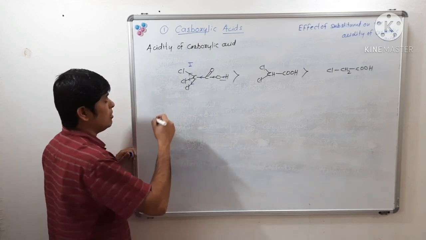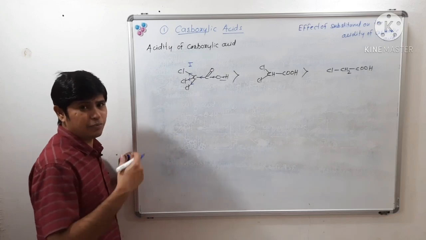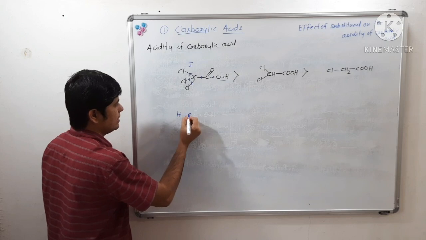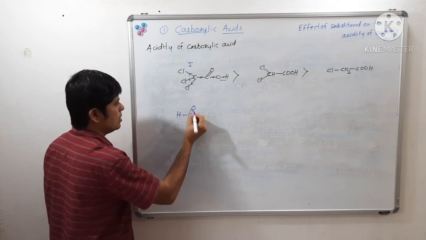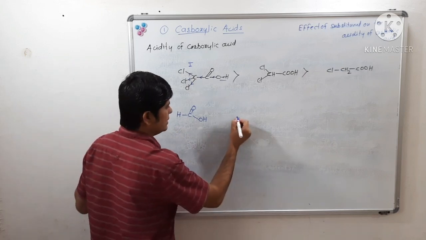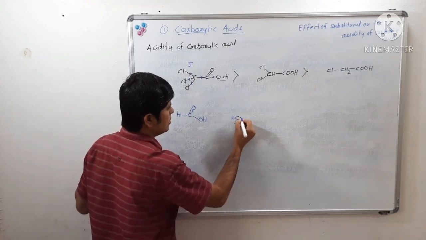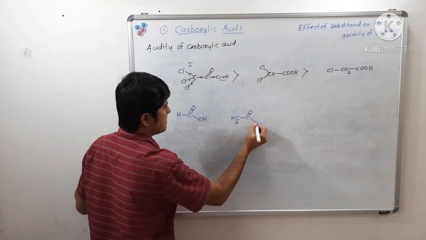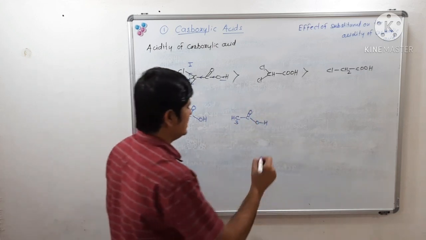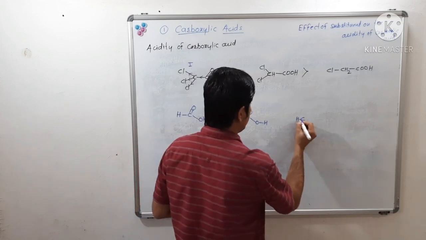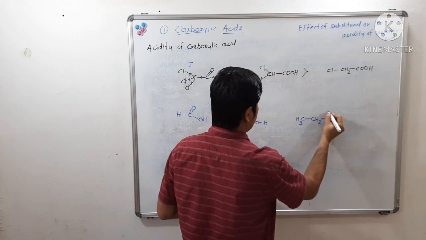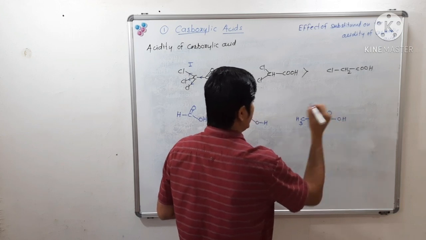So now we will see the effect of electron donating substituent. For example, I will write formic acid, then acetic acid, then propanoic acid.